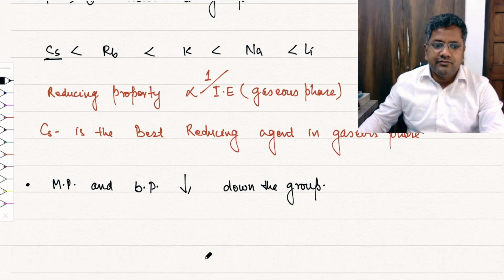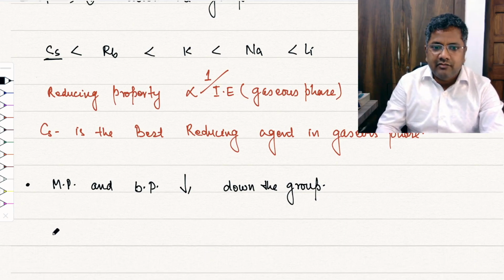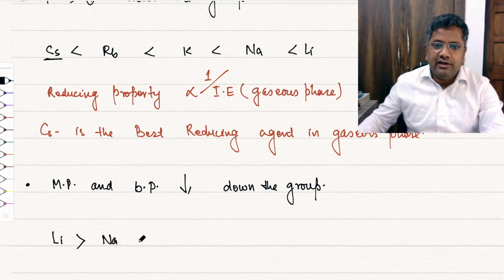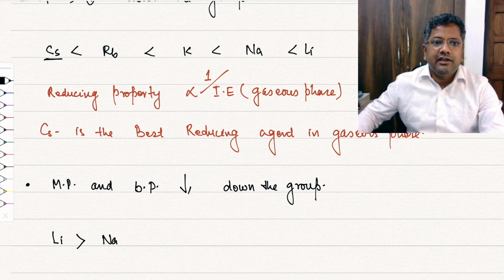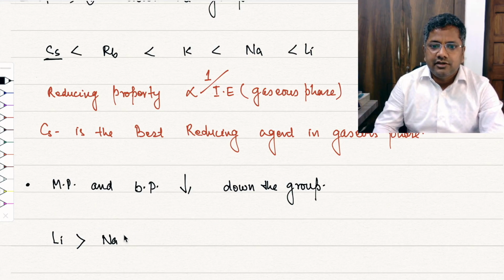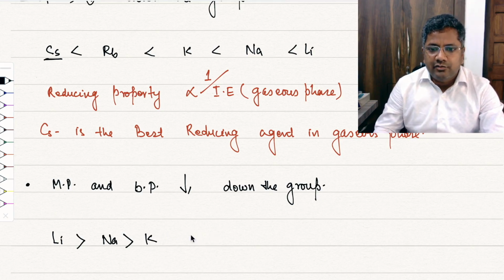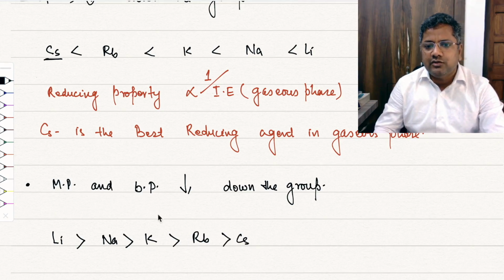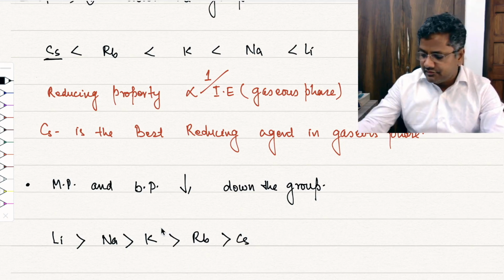The melting point of lithium is more than sodium, and boiling point also, right? Sodium is more than potassium, and potassium is more than rubidium and cesium. I think there is no exception for melting point and boiling point, right?